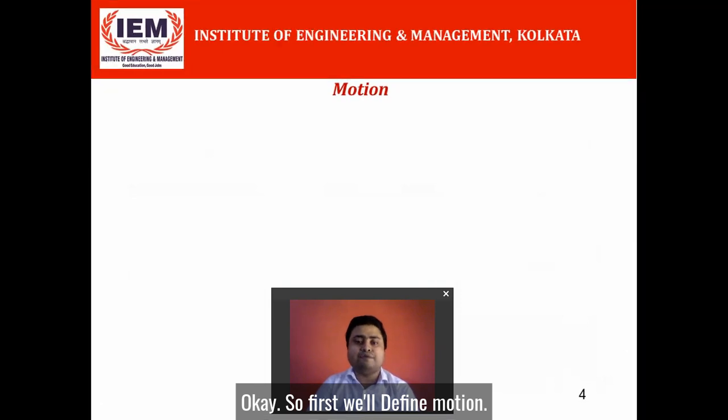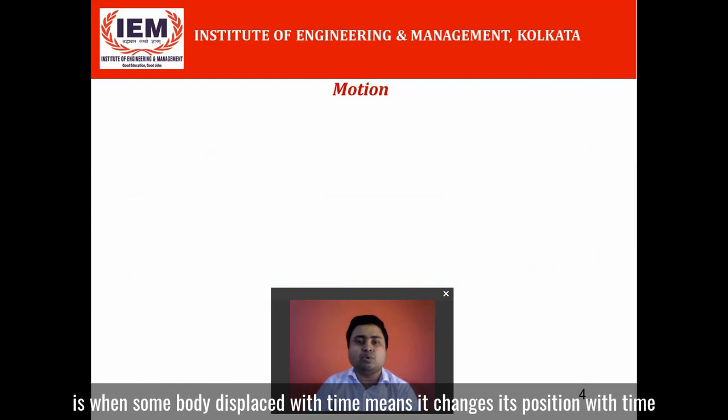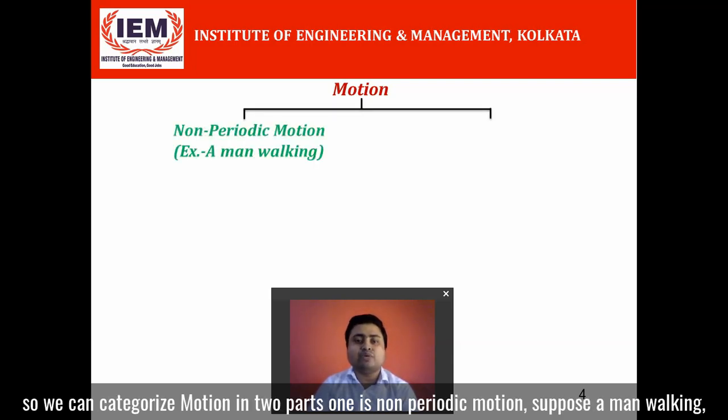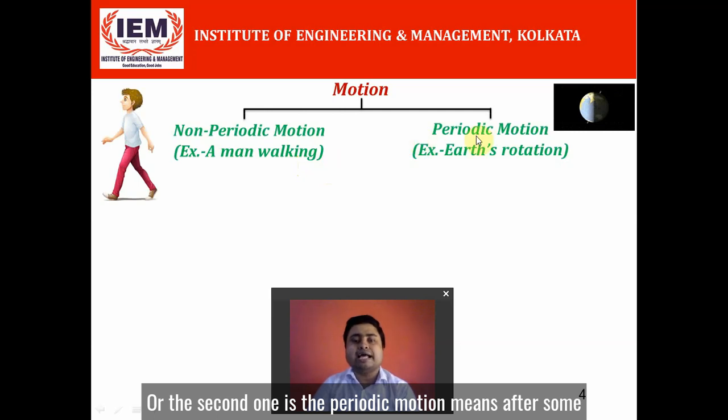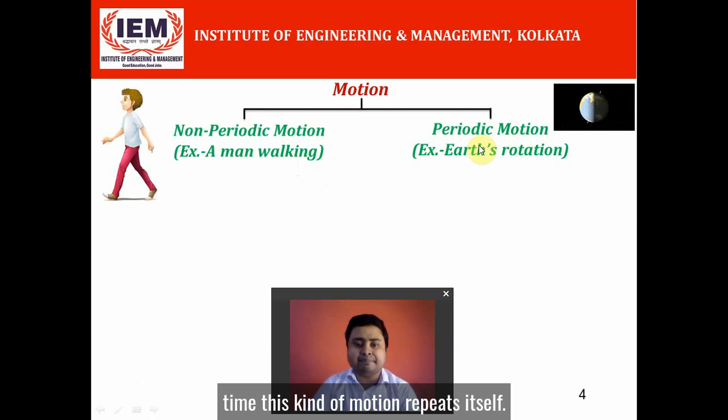Okay, so first we will define motion. You know what is motion? Motion is when some body displaces with time, means it changes its position with time. So we can categorize motion in two parts. One is non-periodic motion, suppose a man walking, or a projectile motion, means something which doesn't have any period. The second one is periodic motion, means after some time this kind of motion repeats itself.